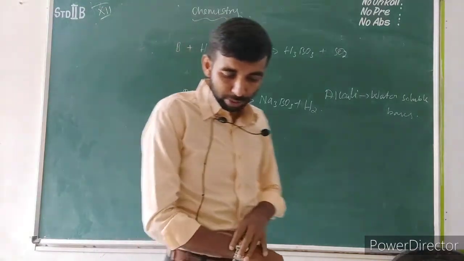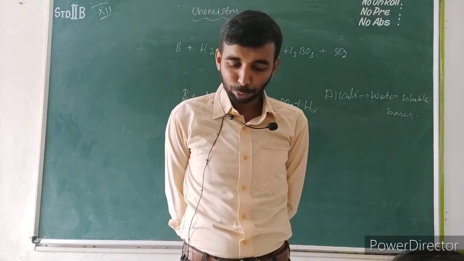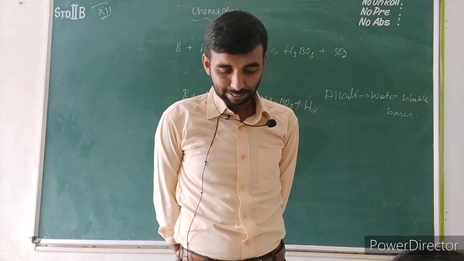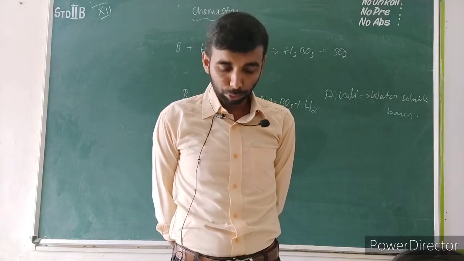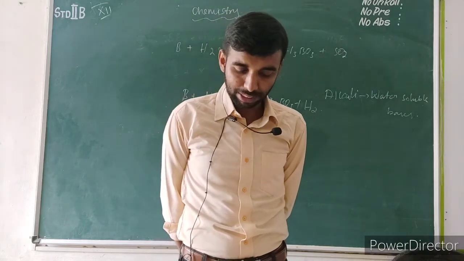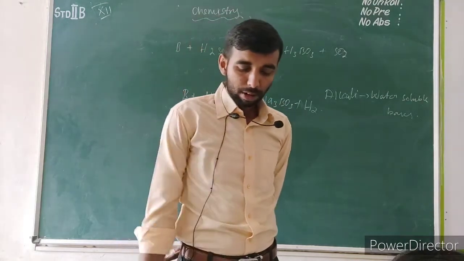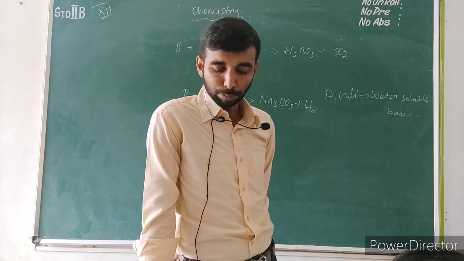Let's see the uses of boron. Boron has the capacity to absorb neutrons. Hence, its isotope is used as a moderator in nuclear reactors. Please note down the uses of boron. It may be asked as a 2 mark or 3 mark question in the public examination. Amorphous boron, another allotropic form of boron, is used as a rocket fuel igniter.